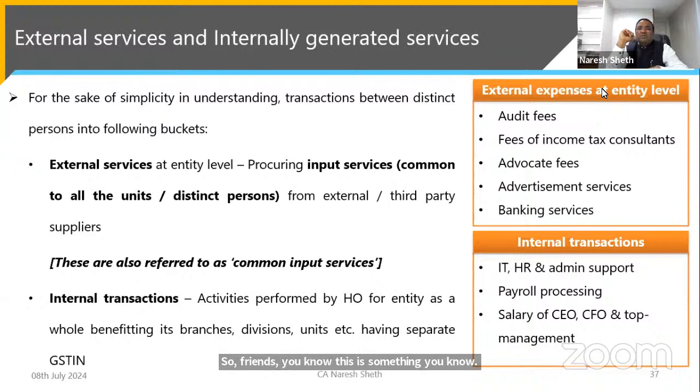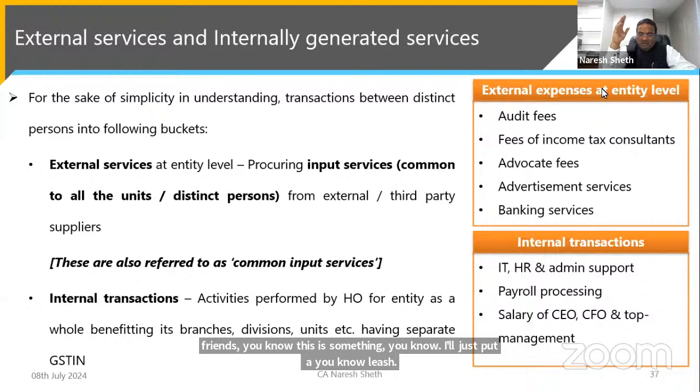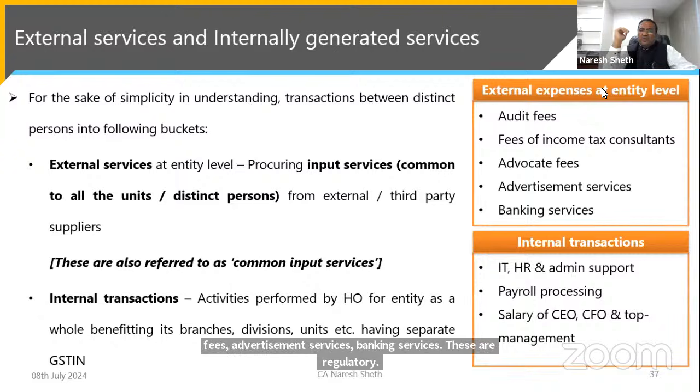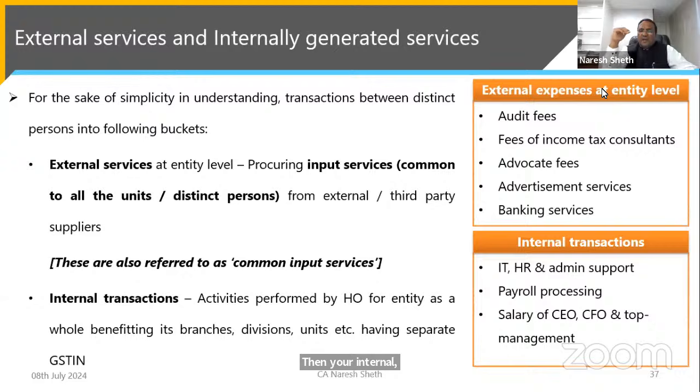For example, external expenses at entity level: audit fees, consultant fees, advocate fees, advertisement services, banking services. Then internally generated services, that is IT, HR, admin support, payroll processing, salary of CEOs, all these things.